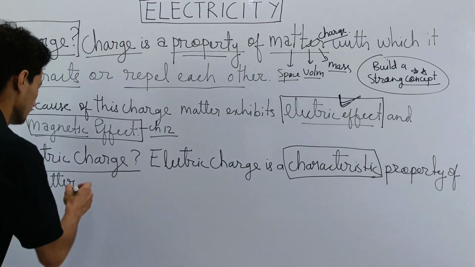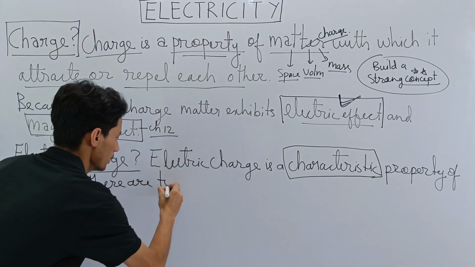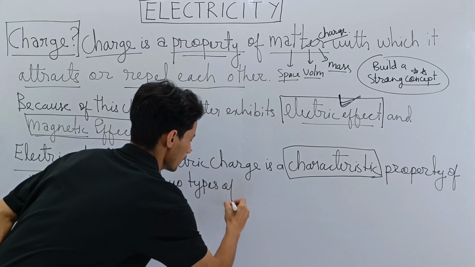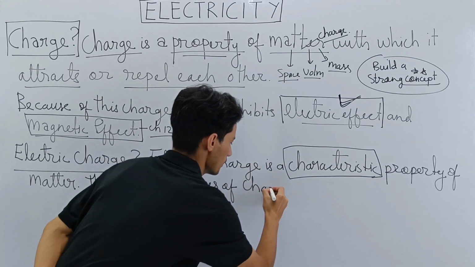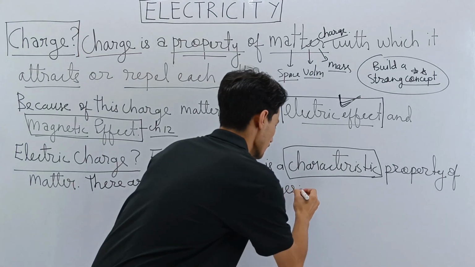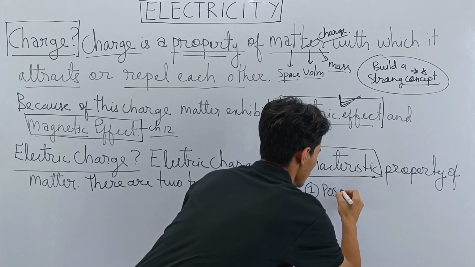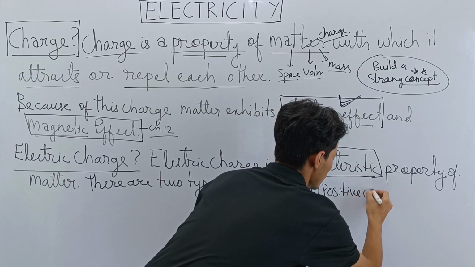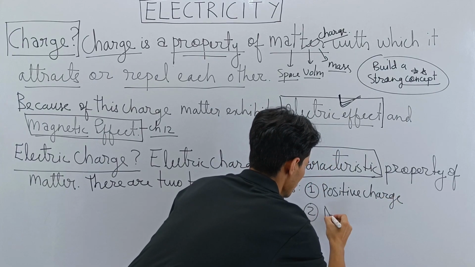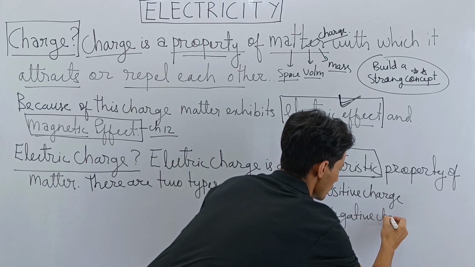There are 2 types of charges. What are they? 1, positive charge, and 2, negative charge. I hope you are writing down the notes.